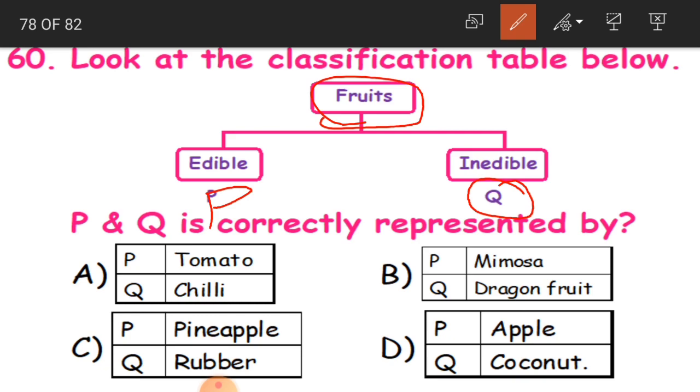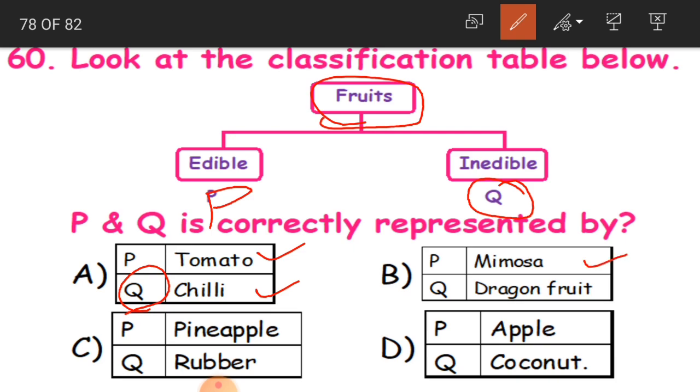Clear, children? Now see, P is tomato, edible. We'll eat tomato. Chili also we will eat, so this is also edible. But in Q, what must come? Inedible, which we cannot eat. So this is wrongly matched. So this is not our answer.